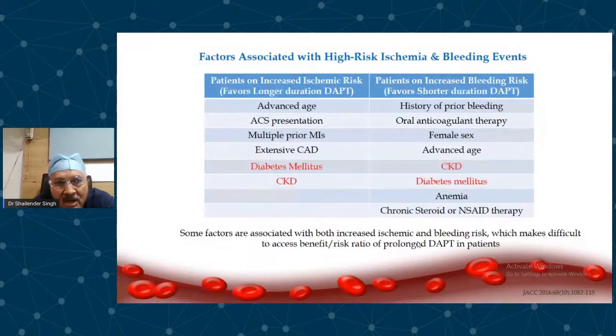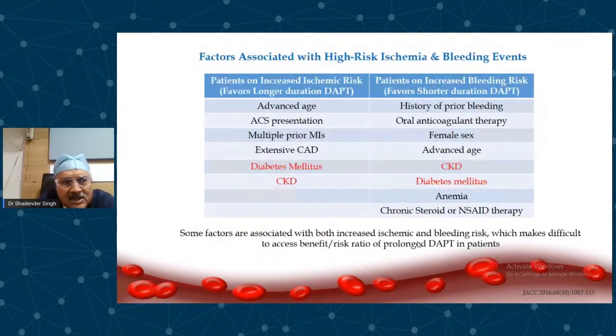Then in the Danish National Registry, it was shown clearly that the majority of the bleeding risk is constant. It doesn't change from the time you started DAPT till the end of a year or 2 years. The bleeding risk is constant, whereas ischemic risk is not constant. Ischemic risk reduces with time.